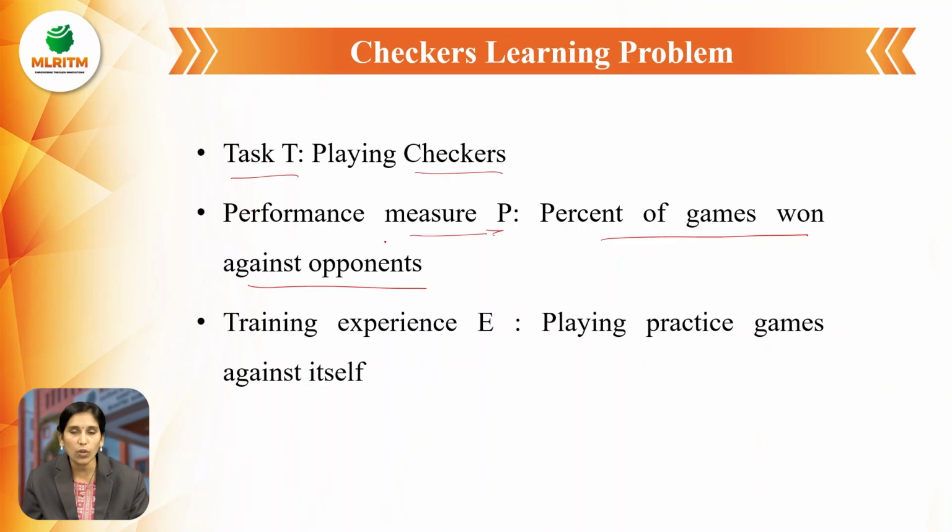It is the same with a machine. When a machine wants to perform some task, it takes the training experience and its performance becomes better. That is the checkers learning problem example.